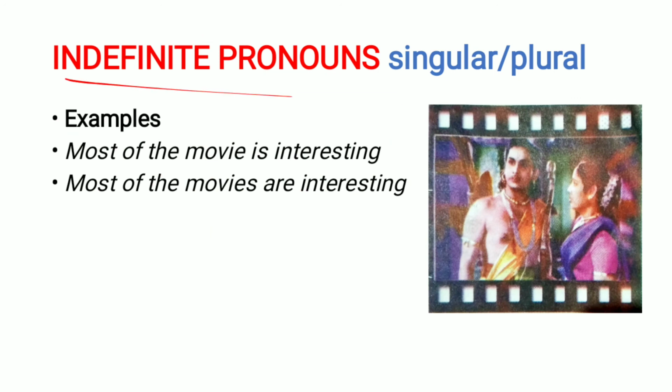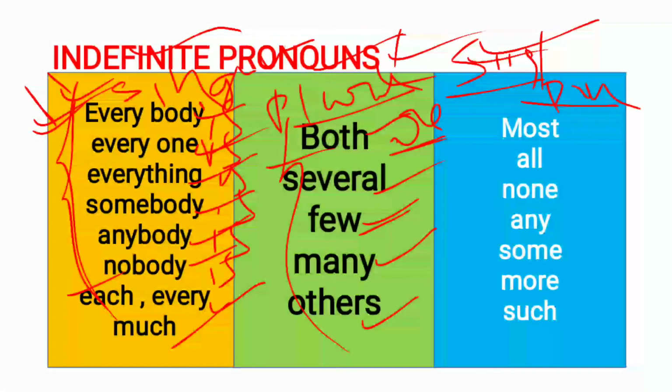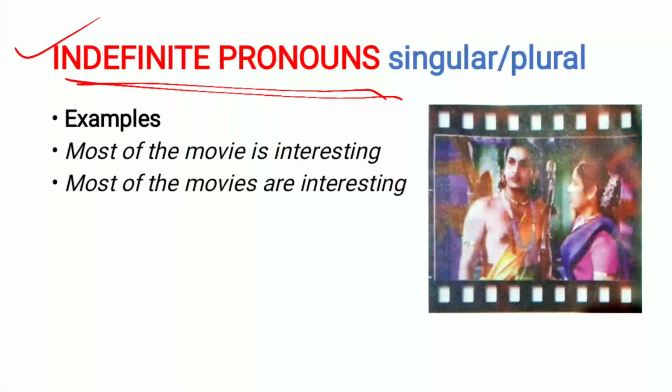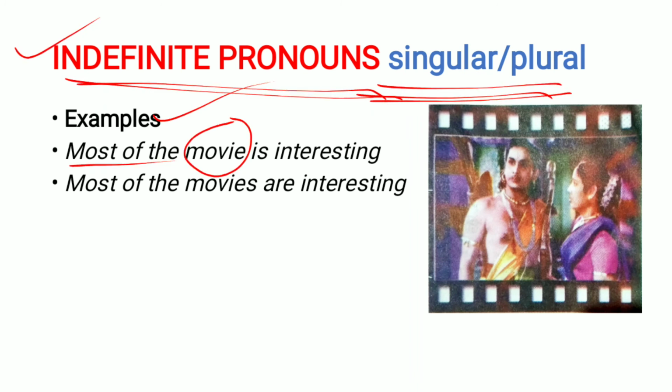See, in the last box here, the indefinite pronouns are singular or plural. For example, most of the movie is interesting. Here the word most is followed by the movie. The movie is singular, that's why we used the singular verb is.